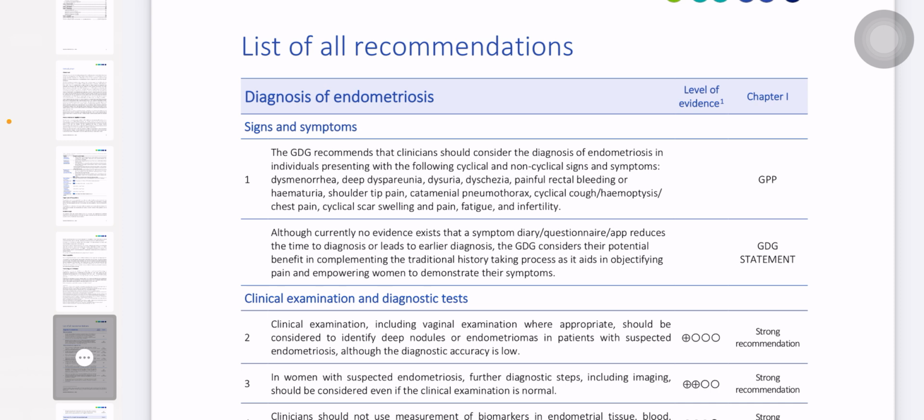Okay, so now we have to proceed to the signs and symptoms, also called history points. The patient with endometriosis presents complaining of cyclical and non-cyclical signs and symptoms, both related to the cycle, because endometriosis does not only involve the uterus and ovaries, but it involves the abdominal structures.